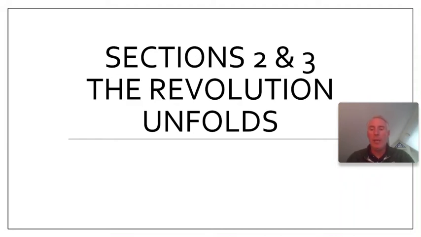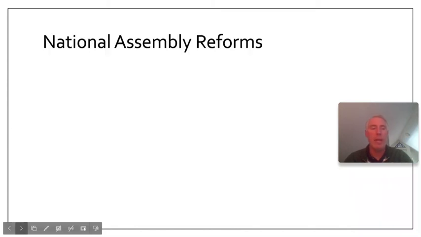So in this one, we're going to be getting into how the revolution unfolds after the initial phase of the storming of the Bastille. And the first thing we're going to be discussing here is the reforms brought on by the National Assembly. So the National Assembly decides to take action by implementing a number of reforms.